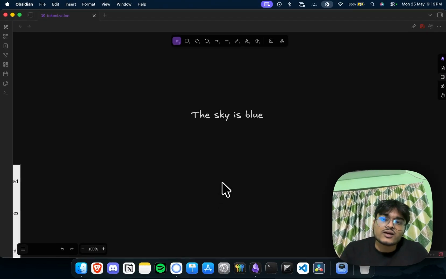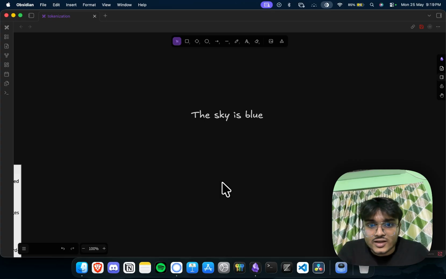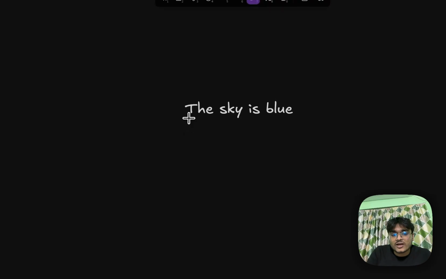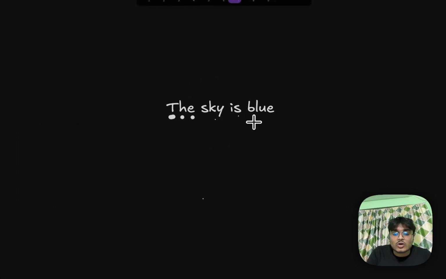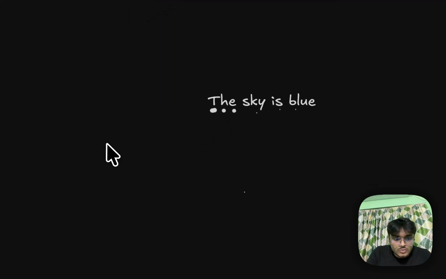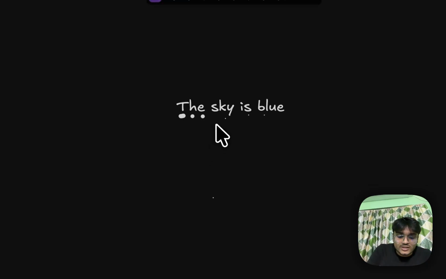Tokens are basically the smallest unit of meaning, or the smallest unit of something which can go as an input into an AI model, or if you are processing it, an NLP model, okay. So what we can do is individually break these sentences into characters, into different tokens.